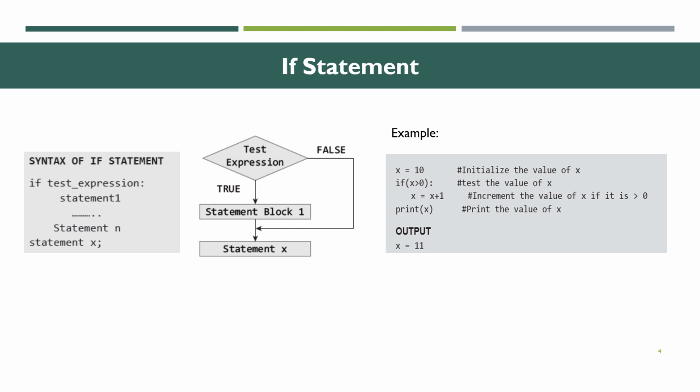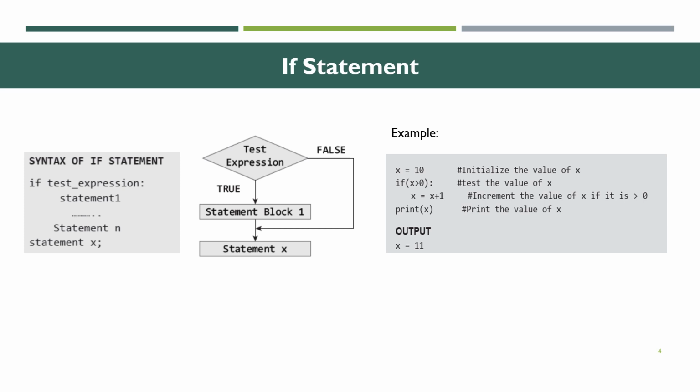If the condition is evaluated false, the code inside will not be executed. That is, if the condition is true, the code inside the body will be executed. Otherwise, if the condition is false, it will go to the next statement. That is about the if statement.